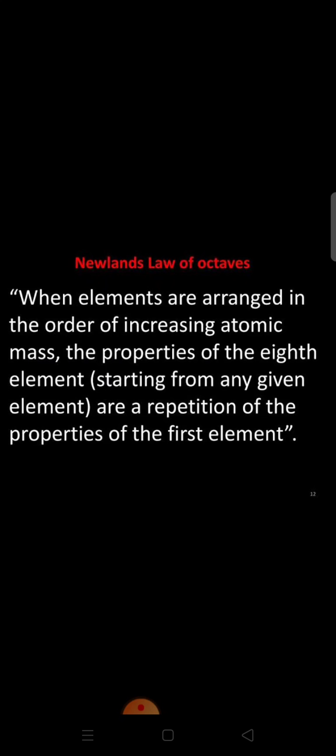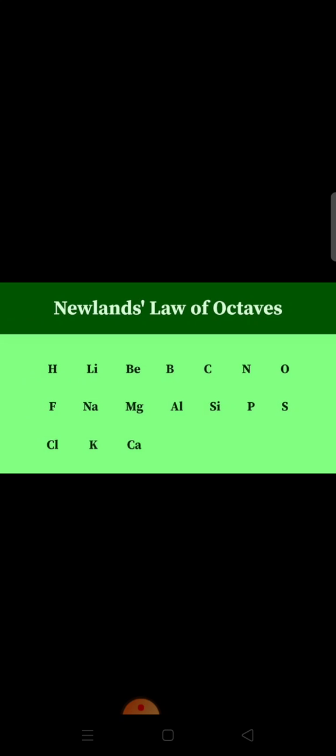So, exactly what is Newlands' law of octaves? That when elements are arranged in the order of increasing atomic mass, the properties of the 8th element are a repetition of the properties of the first element. Now look at this series.